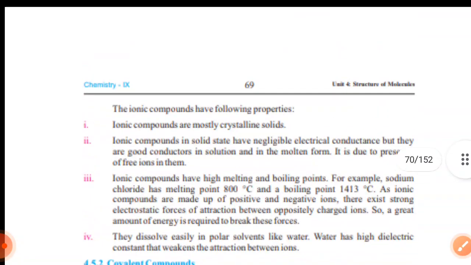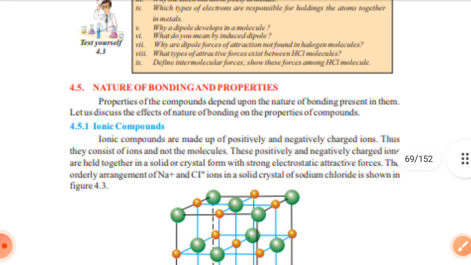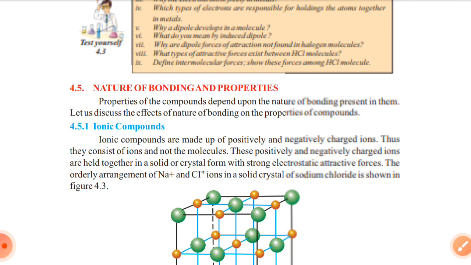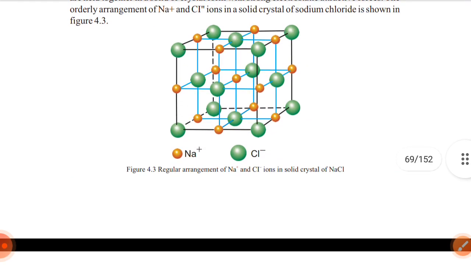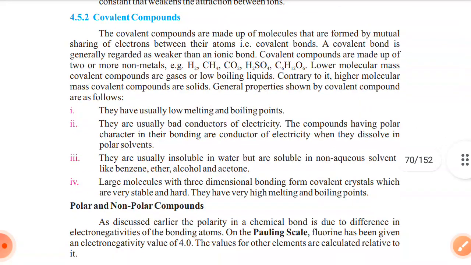So this was all a little bit of discussion we have done about nature of bonding and properties. We discussed the nature of ionic compounds and bonding, discussed properties a little bit, and then we have discussed about the covalent compounds.